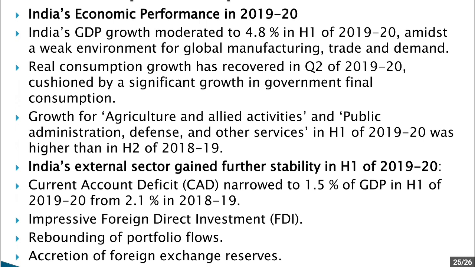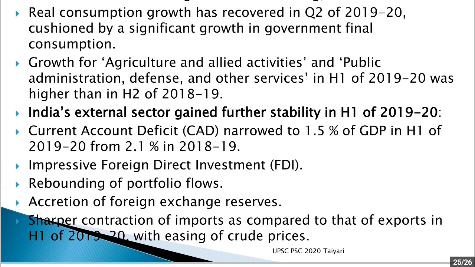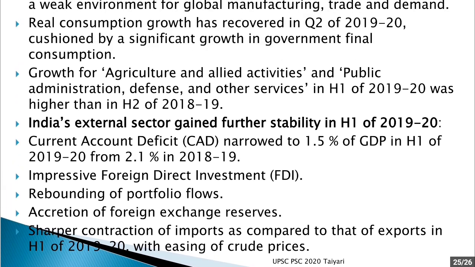Then FDI has been quite high in India. FPI has also rebounded, so there has been a rebounding of portfolio inflows. Then accretion of foreign exchange reserves: we had already seen that foreign exchange reserves are almost 461 billion US dollars as of 10th January 2020.